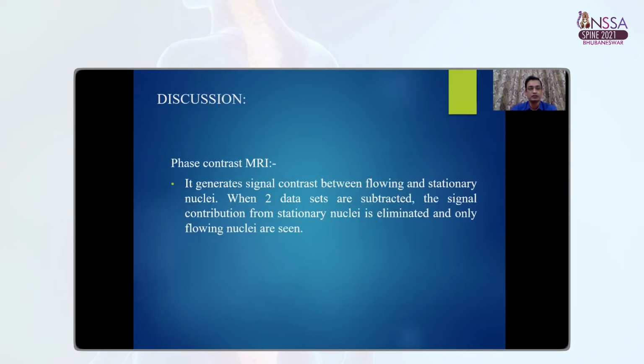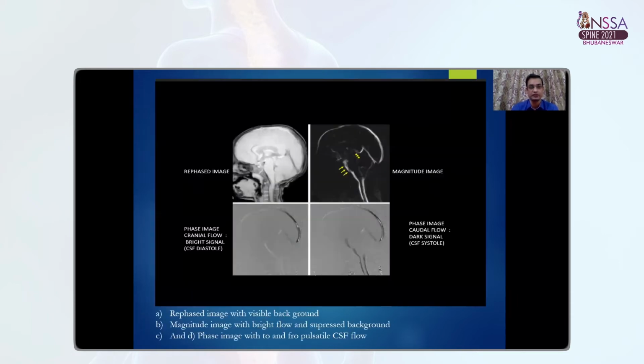Phase contrast MRI generates signal contrast between flowing and stationary nuclei. When two data sets are subtracted, the signal contribution from stationary nuclei is eliminated and only flowing nuclei are seen. These are some of the images acquired by phase contrast MRI. The left upper one is a rephase image with visible background. The right upper image is a magnitude image with bright flow and suppressed background. The lower images are the phase images, which show the bright signal of CSF diastole on the left side, while caudal flow of CSF systole produces a dark signal.